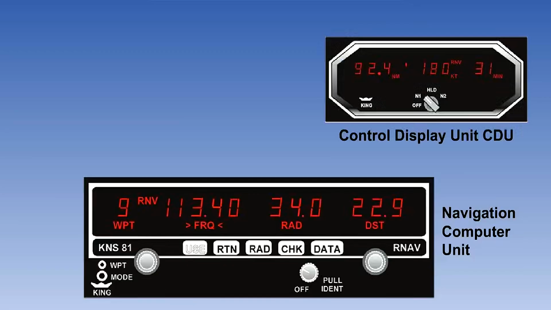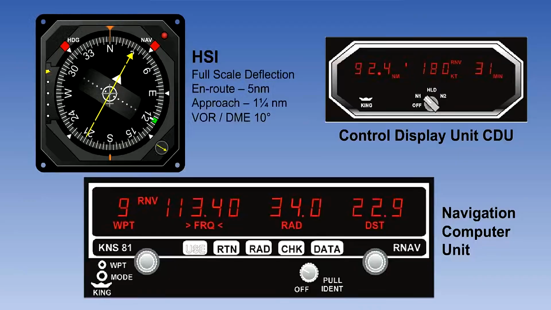It has a control display unit and an indicator in the form of an HSI. The deviation bar on the HSI will have a full-scale deflection of 5 nautical miles in route mode, 1¼ nautical miles in approach mode, and 10 degrees in VOR/DME mode.